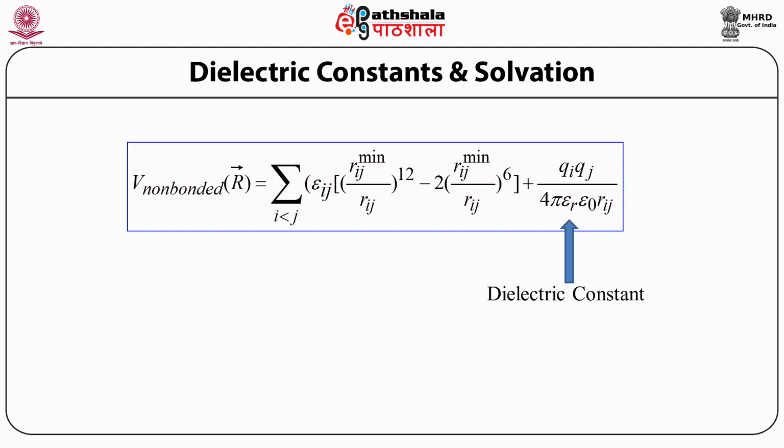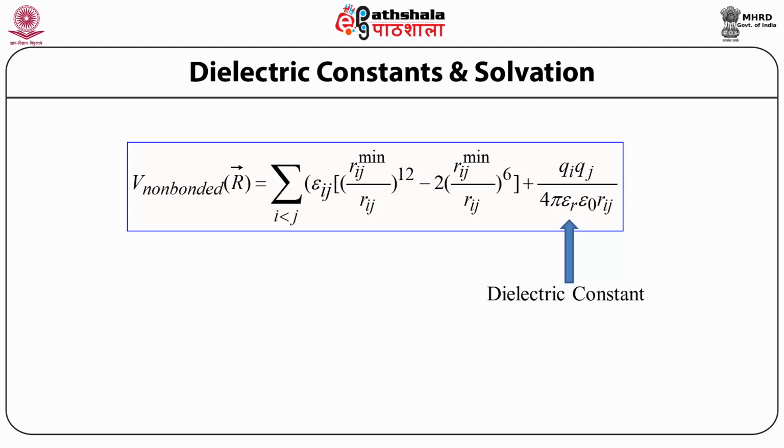However, a protein soluble inside the cell or a protein embedded in a membrane behaves with different dielectric constants. Hence, this value, which is simply looked at as epsilon r or epsilon 0 or both multiplied, defined as dielectric constant, does play an important role when it comes to solvation or structural solubility.